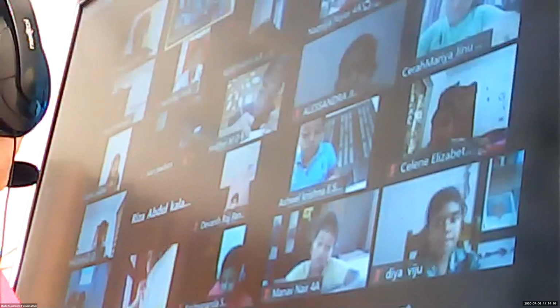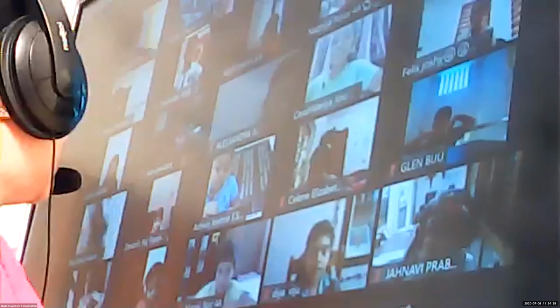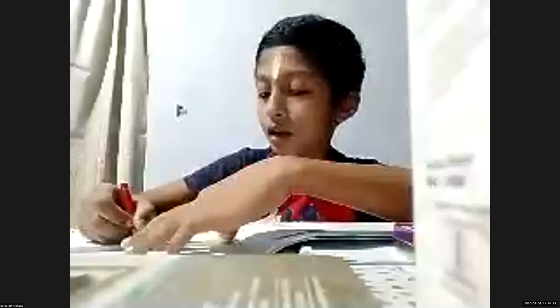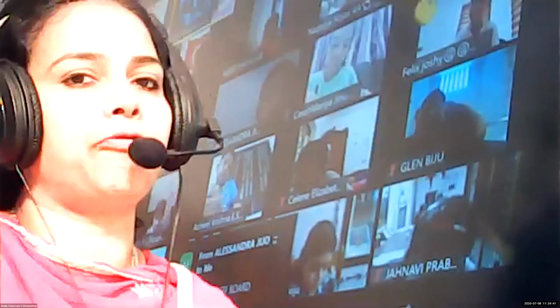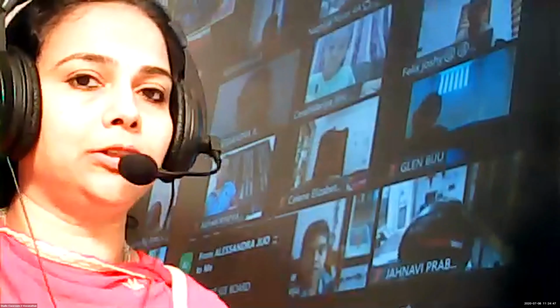Finished? Okay, question number 11. Draw the lines of symmetry. Devarsh, question number 11. Which figure can you see there? Rectangle. Can you say how many lines of symmetry there will be? Two. So children, you have to be careful. We have to draw one vertical line and one horizontal line, but you have to make it exactly half. Don't make one portion bigger and the other part smaller. That will not be a line of symmetry.